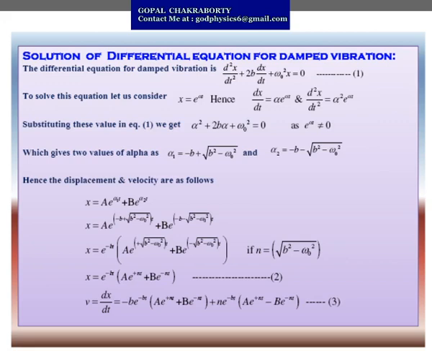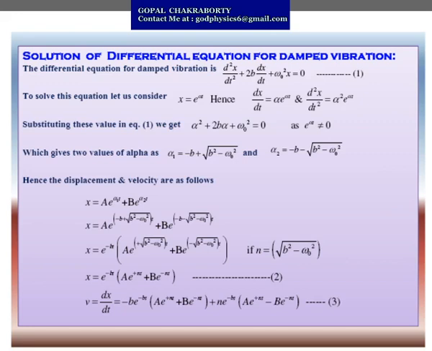Now if we substitute all these values in equation 1, we can take e to the power alpha t common. As e to the power alpha t is not equal to 0, we get alpha square plus 2b alpha plus omega naught square equals 0. Now according to Sridharacharya, the solution of this equation is alpha equals minus b plus or minus root over b square minus omega naught square.